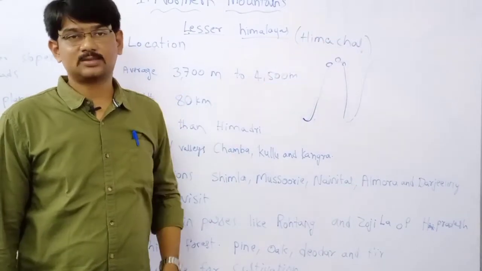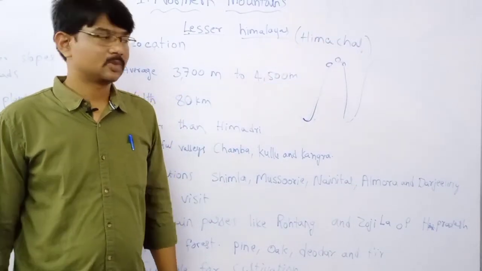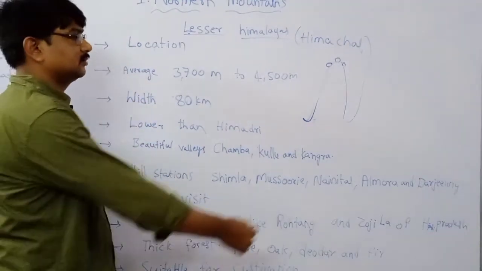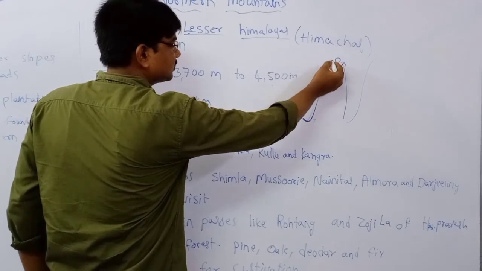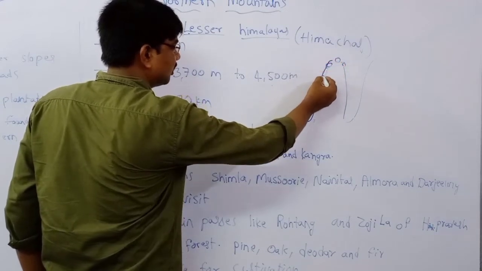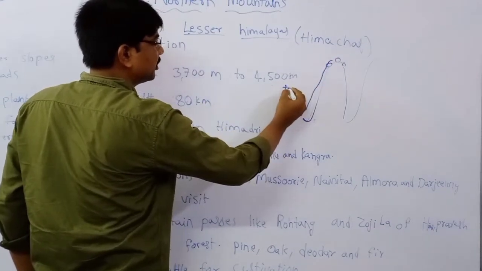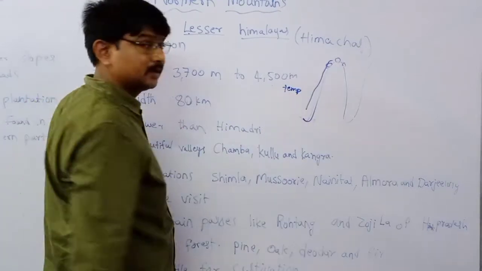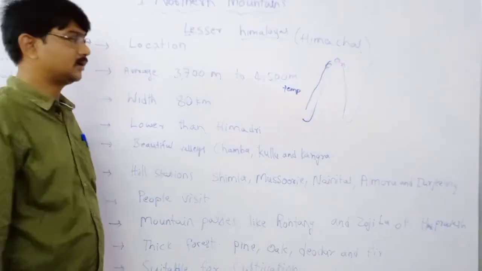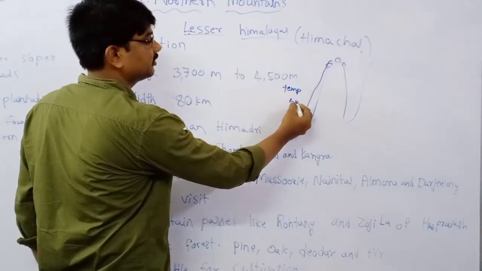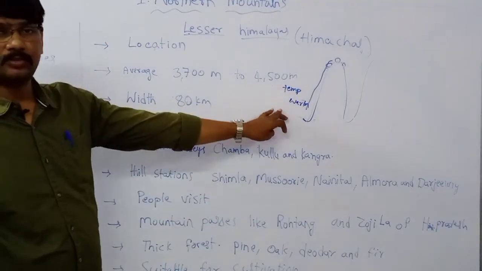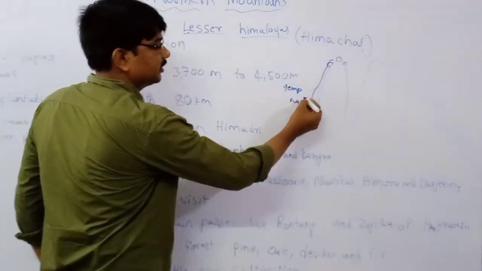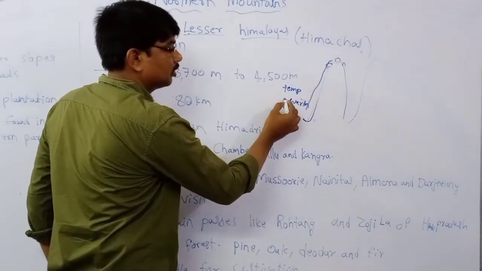What comforts will we have, children? When we come down from hills, the temperature increases, so we get warm at low altitude.